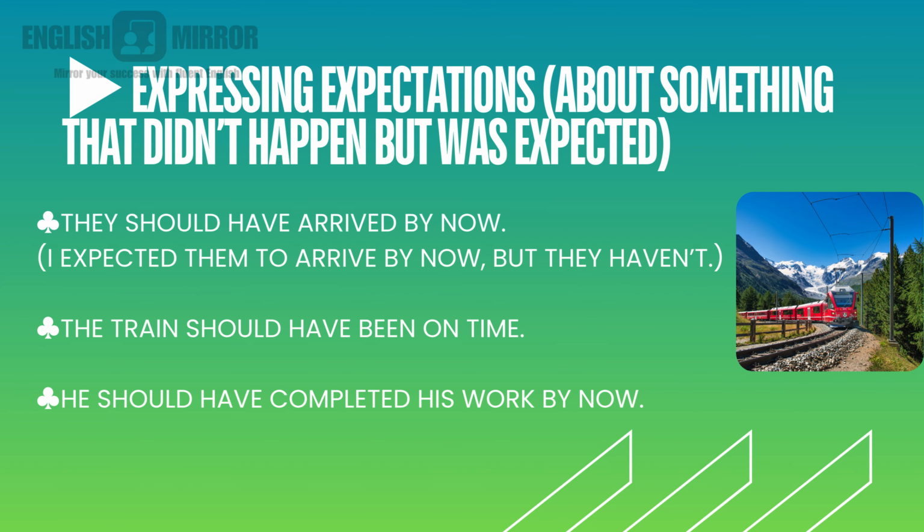Next example, the train should have been on time. I expected that the train would be coming at this time, but it didn't come. Next one, he should have completed his work by now. He should have done his work by now, but he didn't do that. That was my expectation, but that didn't happen.